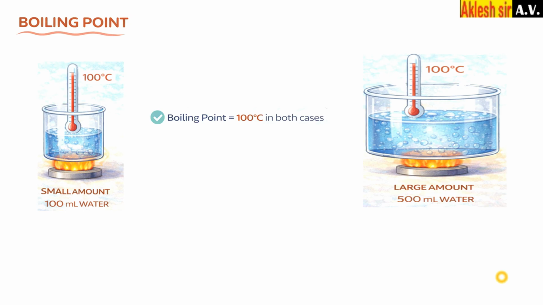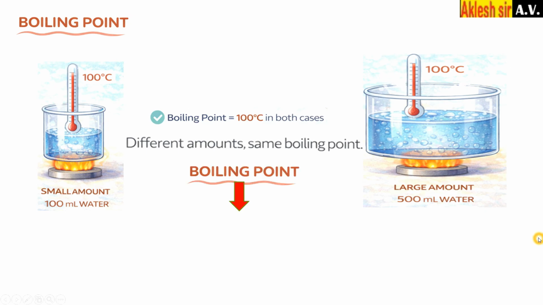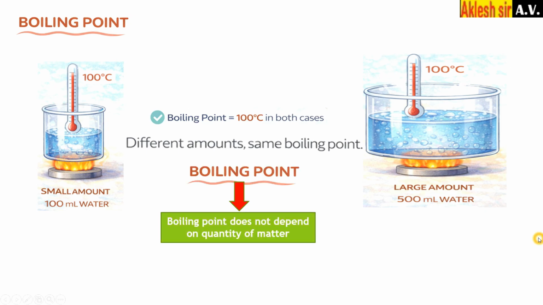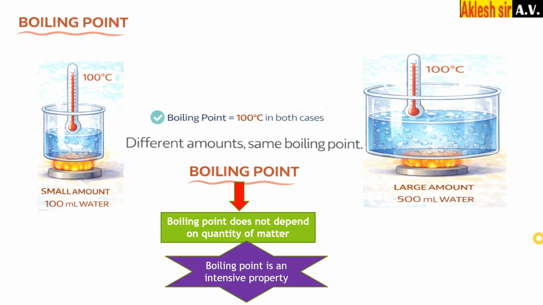So here you can see that the property, that is boiling point, has not changed even if the matter is changed. Different amounts but the same boiling point. Boiling point does not depend upon the amount of matter. Even though the matter has increased, the boiling point has not changed, it is the same, 100 degrees Celsius. So you can say that boiling point is an intensive property.